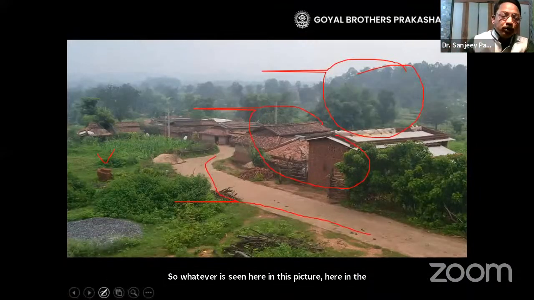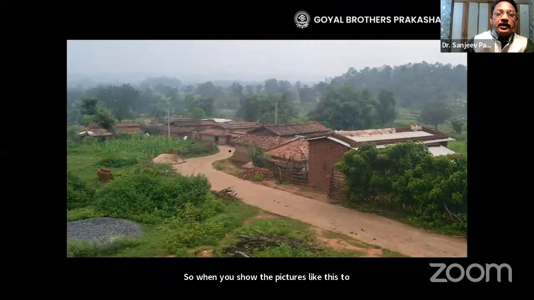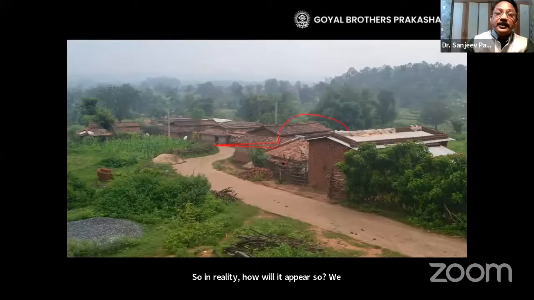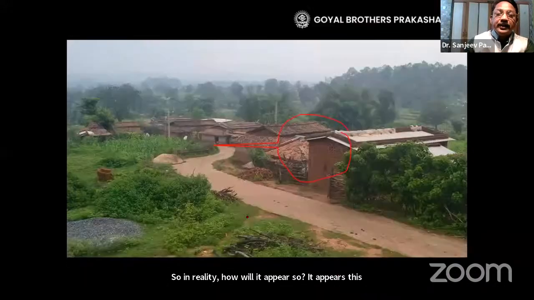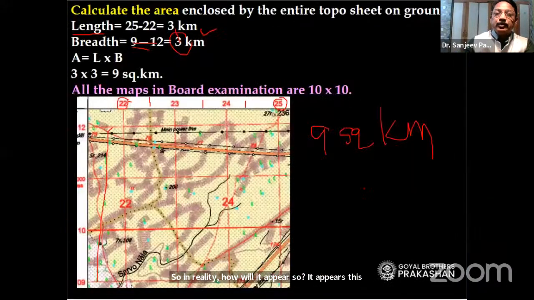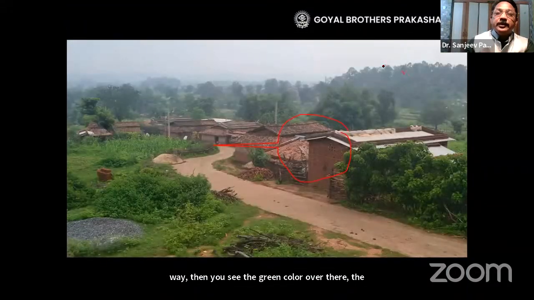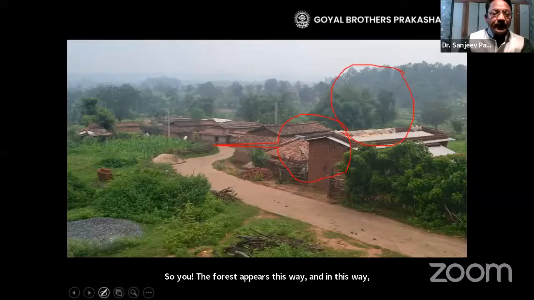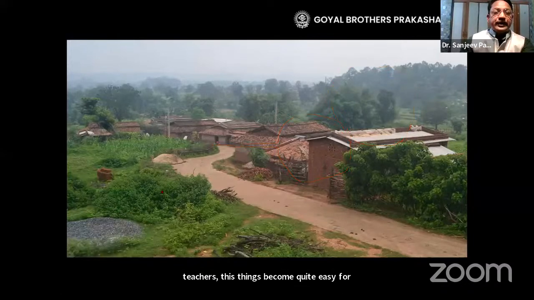When you show pictures like this to the students and tell them that what you see here are the houses, in reality it appears this way. Then you see the green color over there, the forest, and the forest appears this way. In this way, teachers, things become quite easy for students to understand.